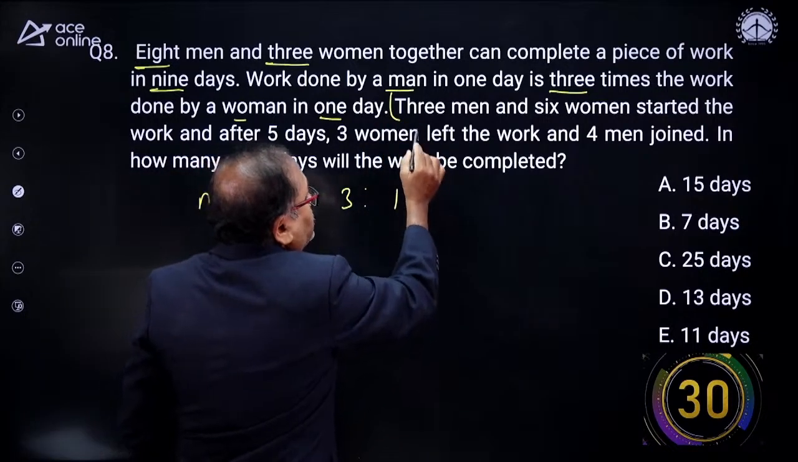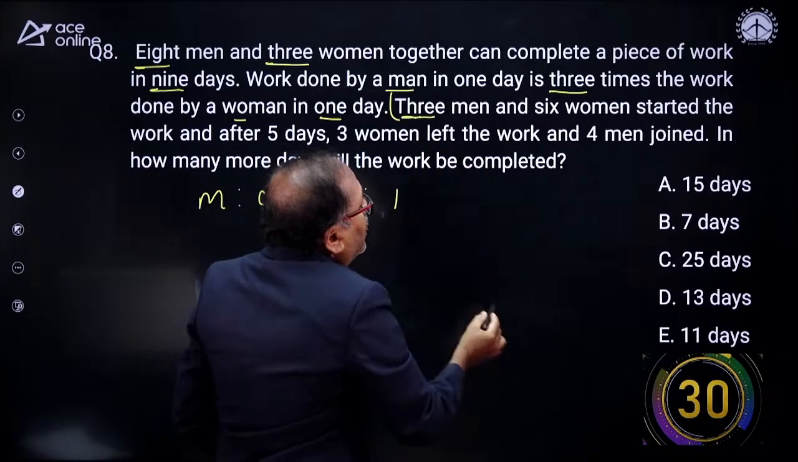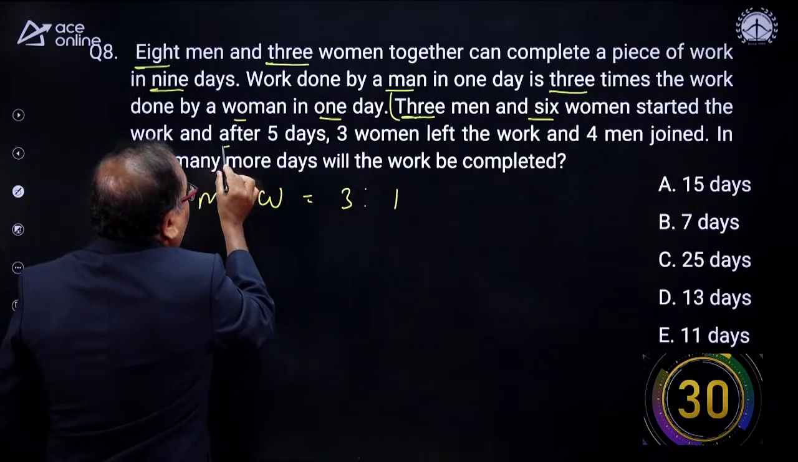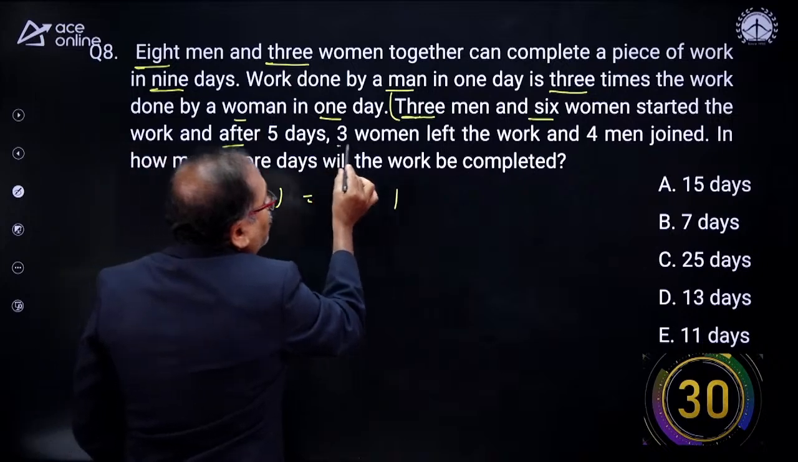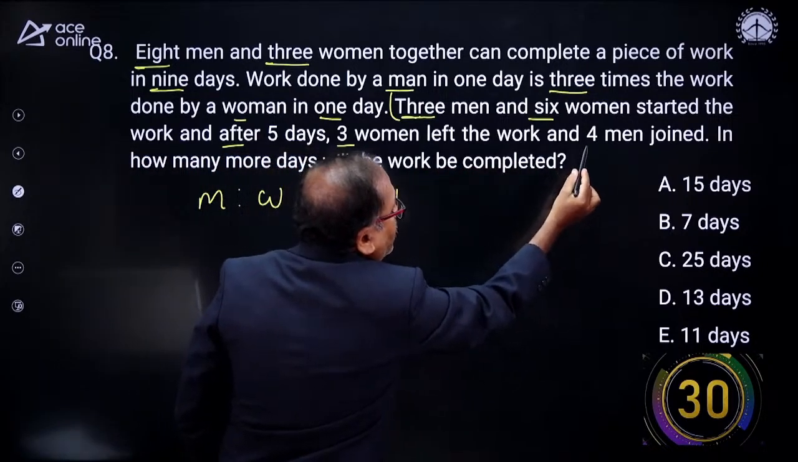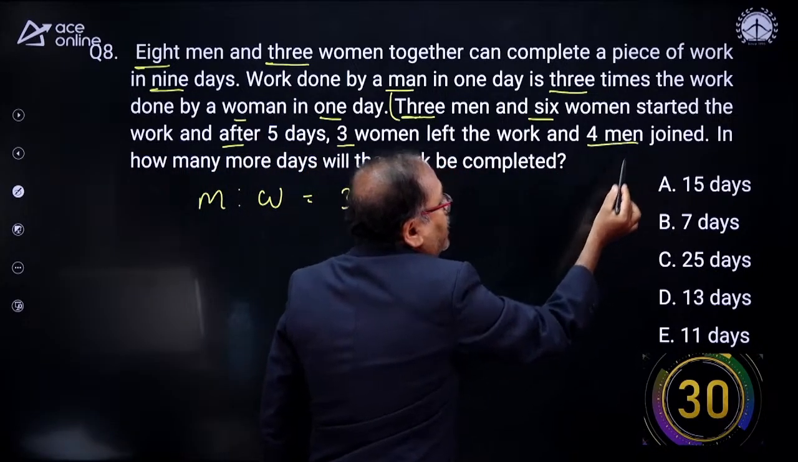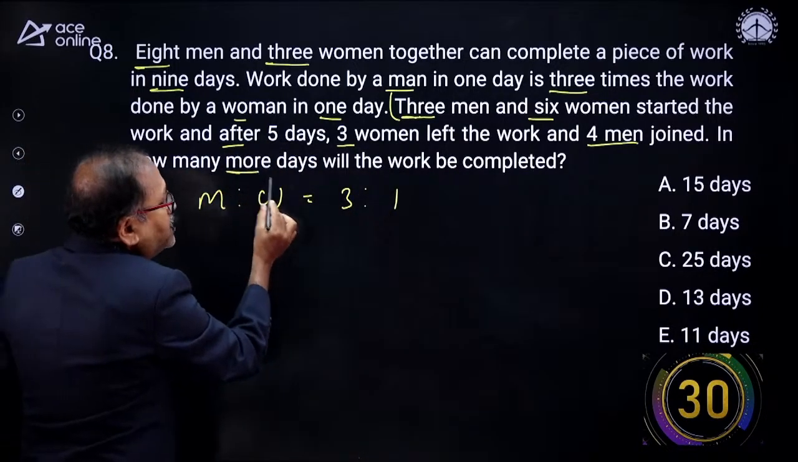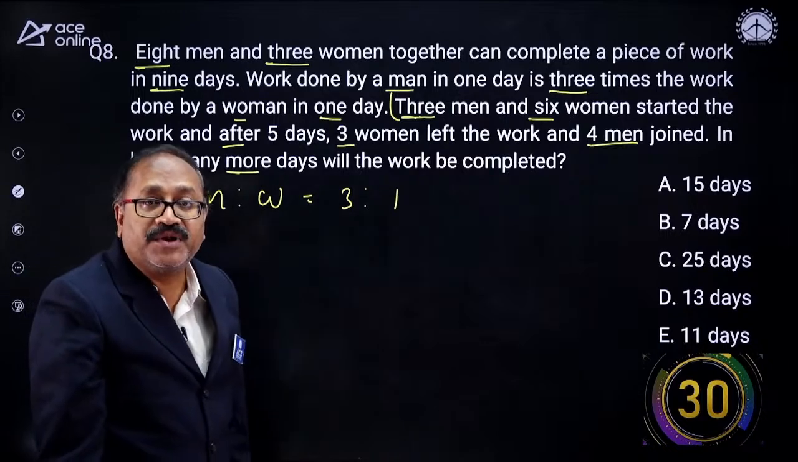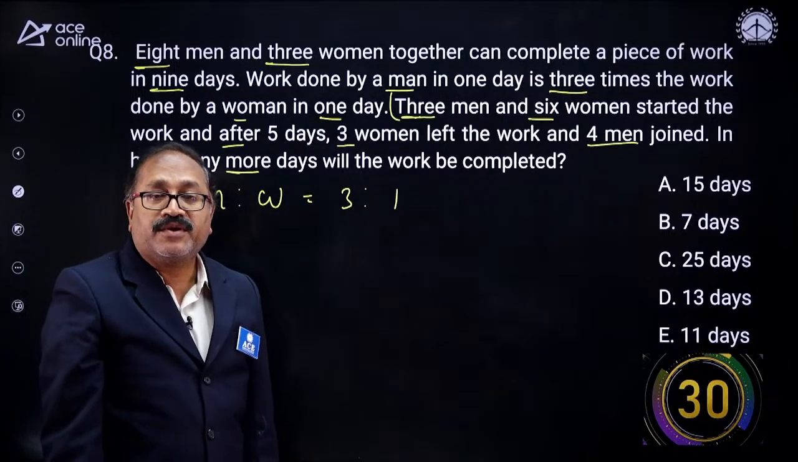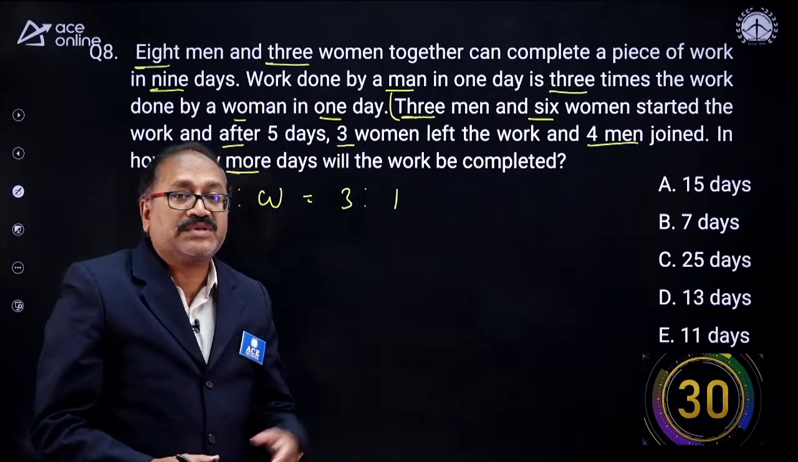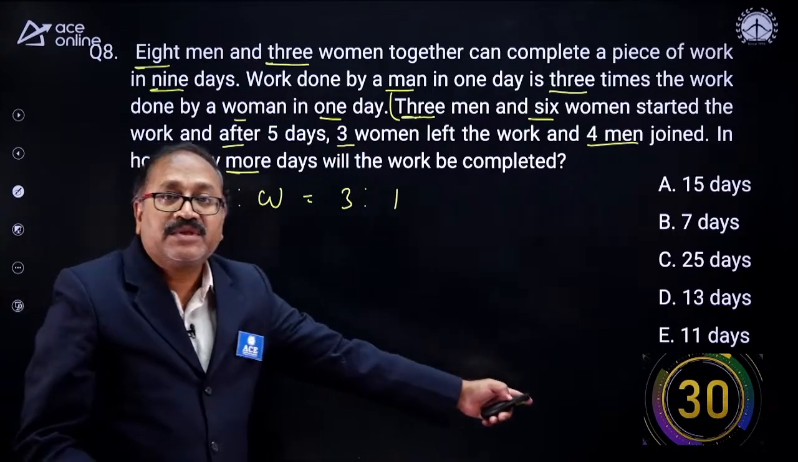Let's study what is next. 3 men and 6 women started the work. After 5 days, 3 women left the work and 4 men joined in. In how many more days will the work be completed? You get questions like this. It should strike immediately in your mind how to process this question. Your time starts now.